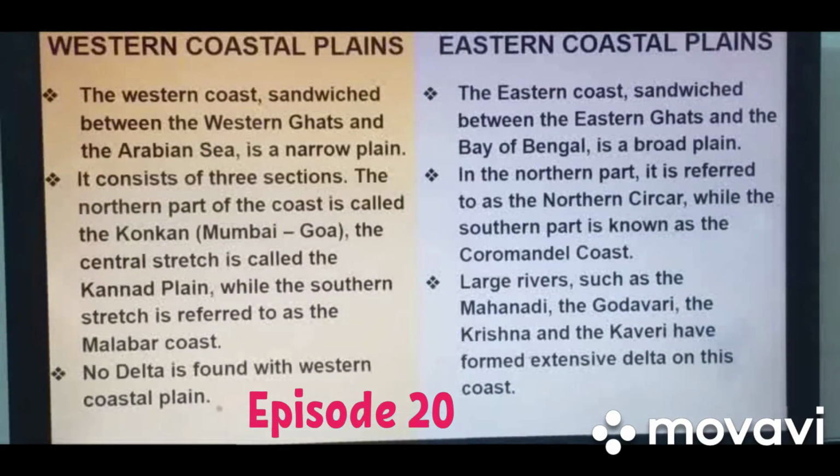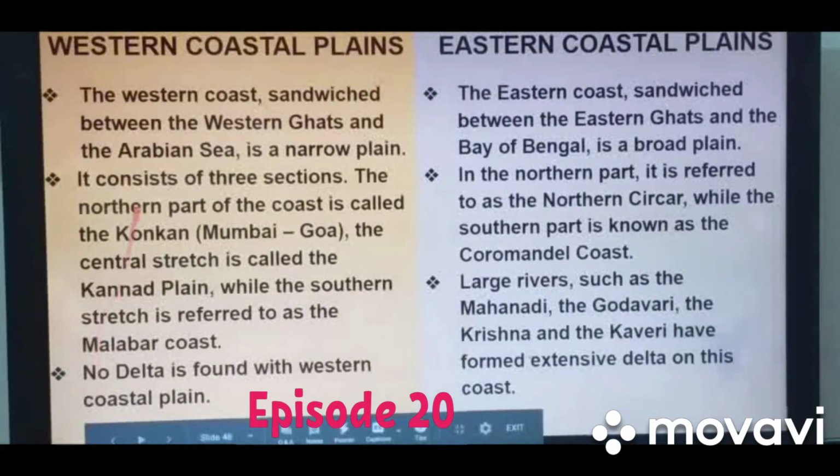Narmada and Tapi also do not form deltas, they form estuaries. That is another geographical term. Okay, so these are the features of the western coastal plain.